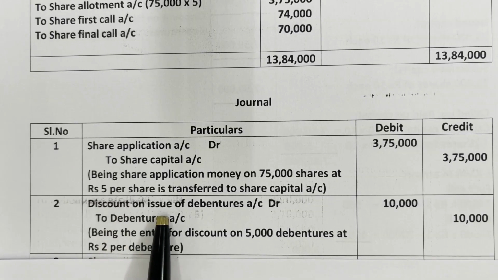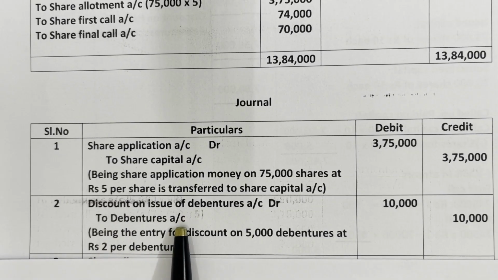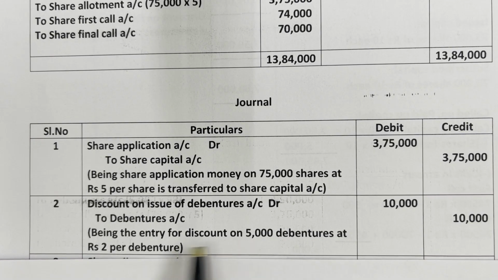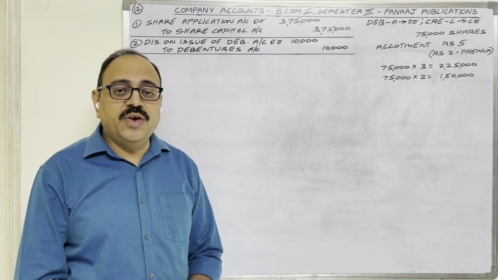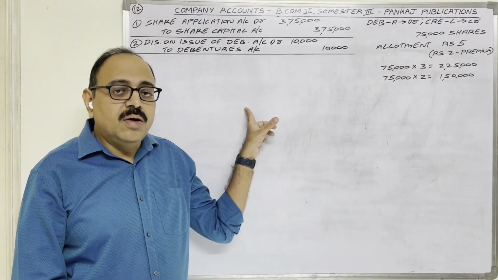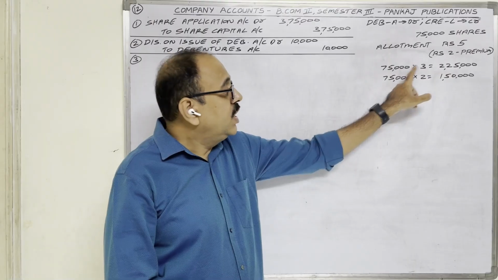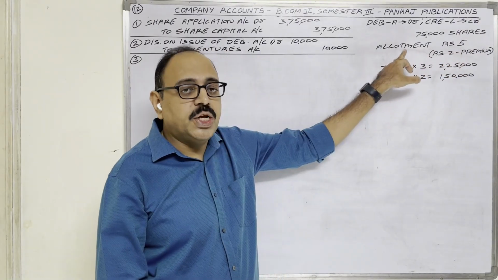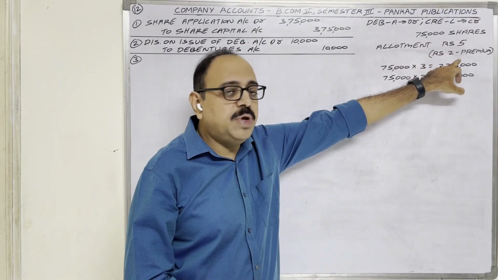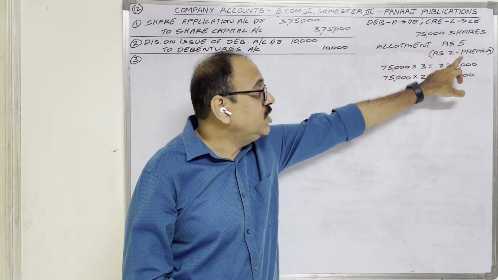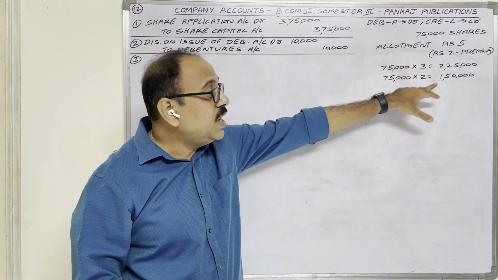Second entry, discount on issue of debentures account debit to debentures account. On 5,000 debentures at the rate of 2 rupees per debenture, there is a discount on issue of debenture now. Write that as a narration. Being the entry for discount on 5,000 debentures at 2 rupees per debenture. Next is for allotment related entries. Transfer entry we write here. Money received entry already we have posted in cash book. On 75,000 shares at the rate of 5 rupees each, allotment money should come. In this 5 rupees, 2 rupees premium, no. So actual allotment money on one share is 3 rupees. So finally applicants are debtors for how much money?